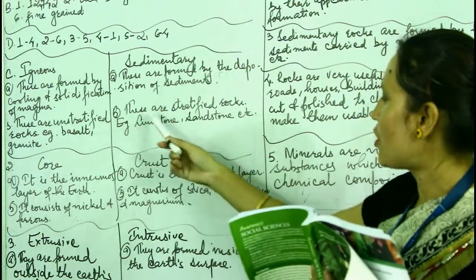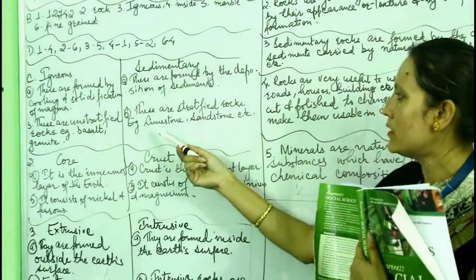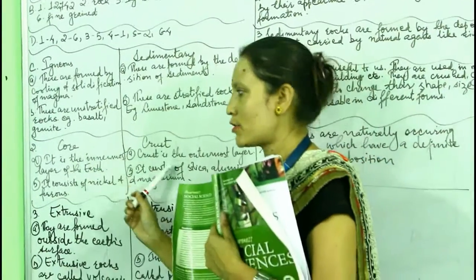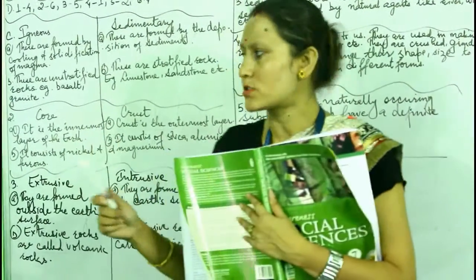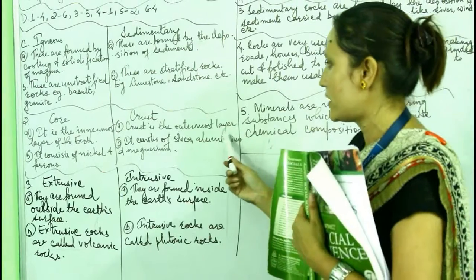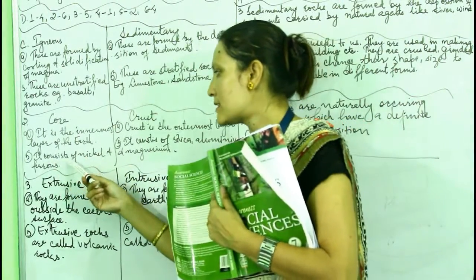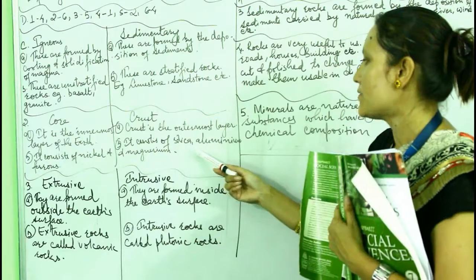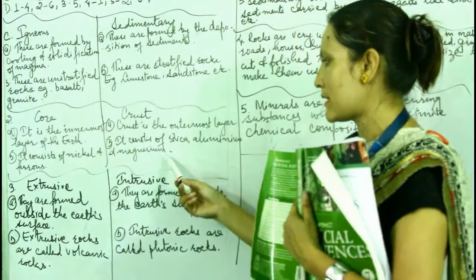But sedimentary rocks are stratified rocks, for example limestone, sandstone, etc. Next, core and crust. The core is the innermost layer of the earth, while the crust is the outermost layer. The core consists of nickel and ferrous. The crust consists of silica, aluminium and magnesium.